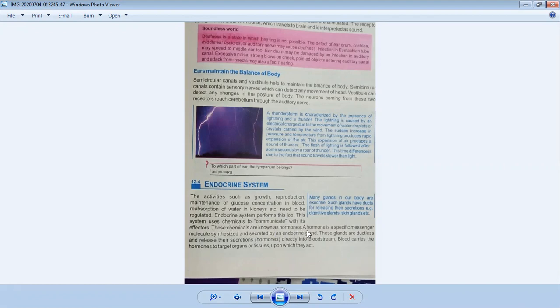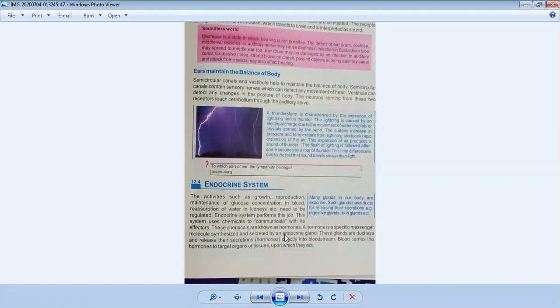So what is a hormone? Underline the definition of hormone: a hormone is a specific messenger molecule synthesized and secreted by an endocrine gland. The endocrine system actually consists of endocrine glands, and its function is to help in growth, reproduction, maintenance of glucose concentration in blood, and reabsorption of water in the kidneys.